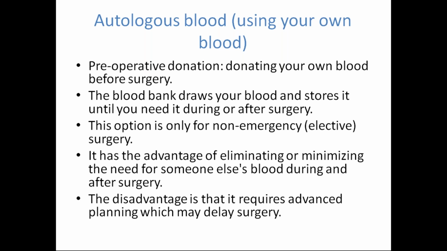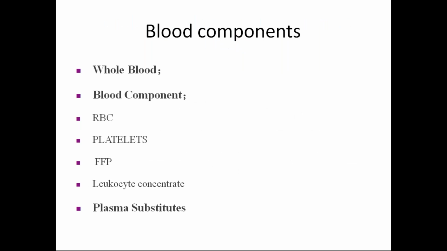It has the advantage of minimizing the need for donor blood, but it requires planning. As I said, 2 or 3 months prior to the surgery the patient must give his own blood, followed later by surgery, so that he can regenerate his own blood and develop some resistance and stamina during the surgery. Then post-operatively, that blood is transfused back to himself.